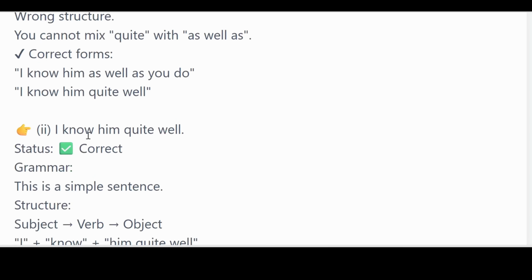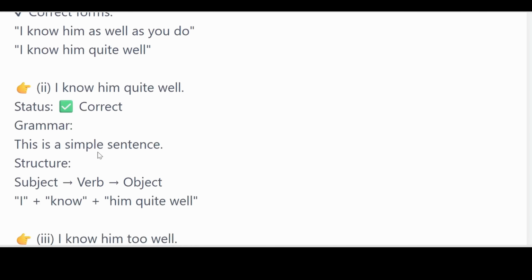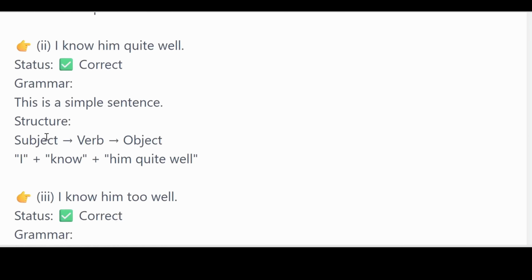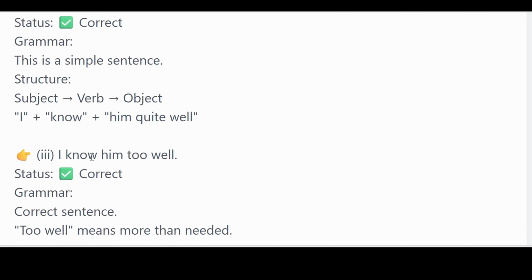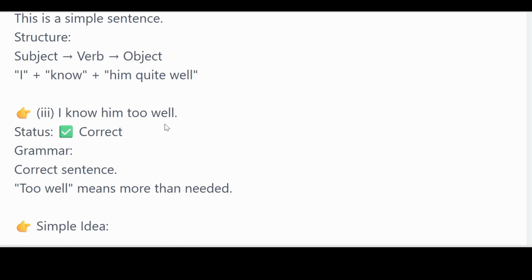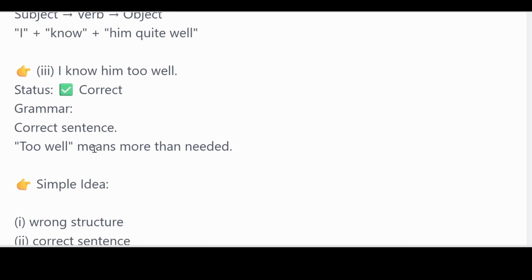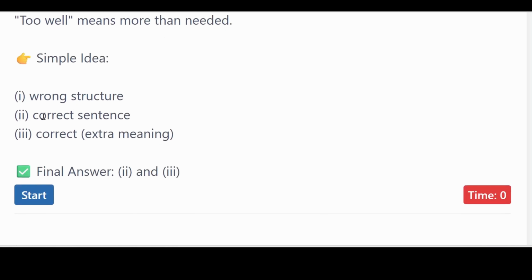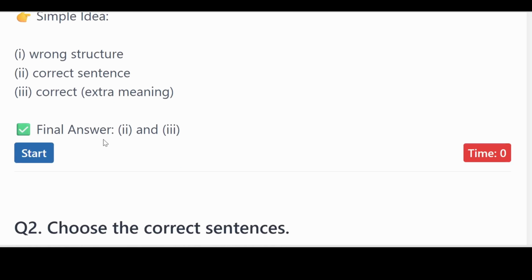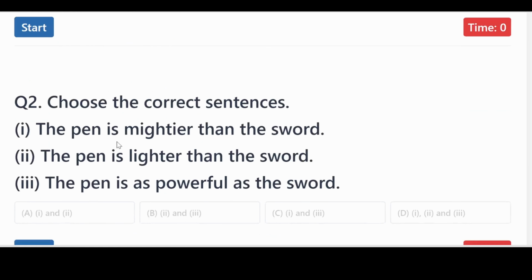What about number 2? I know him quite well. This one is a simple sentence, and the structure also follows the subject, verb, and then the object. That is, I know him quite well. What about number 3? I know him too well. This one is also correct. Too well means more than needed. So if you look at the simple idea of those sentences, number 1 is a wrong structure. Number 2, the correct sentence. Number 3, it gives extra meaning. So final answer, option B, that is 2 and 3 is correct.